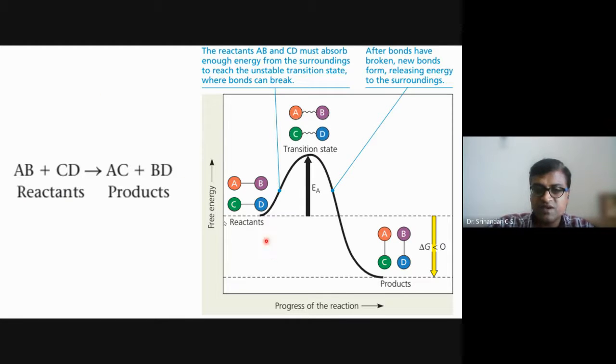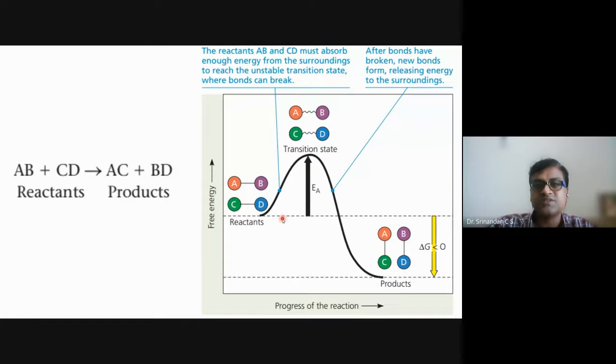For example, if these are the reactants A, B, C, D, when they have to become AC and BD, they require a lot of energy to break as well as to make.